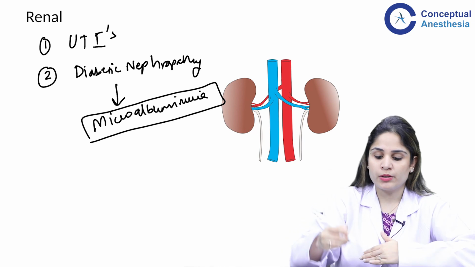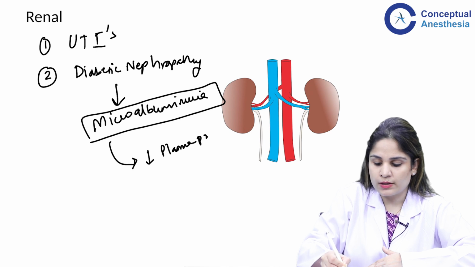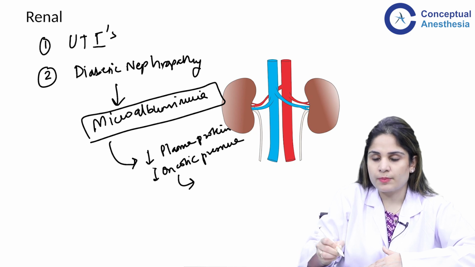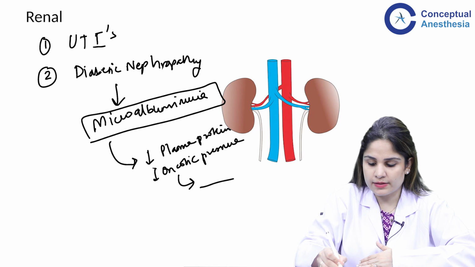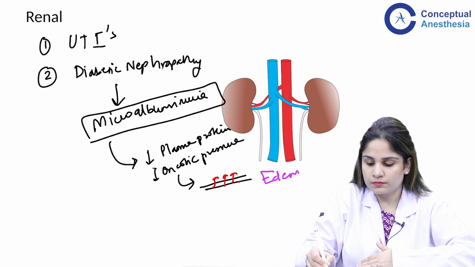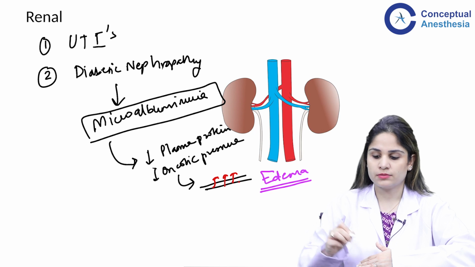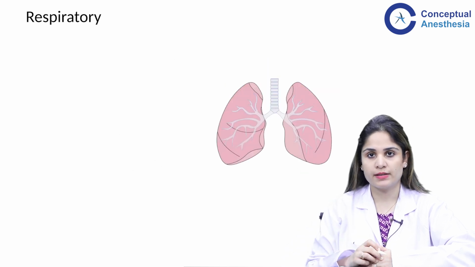Now, this microalbuminuria further reduces the plasma protein levels. So you have reduced oncotic pressure in them, and if you have reduced oncotic pressure, the fluid from the blood vessels tends to move outside. So you will see that these patients often have edema. So these are the problems that I will see in a case of diabetes with regards to the kidney.